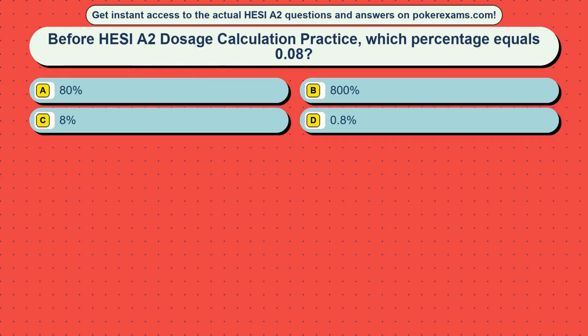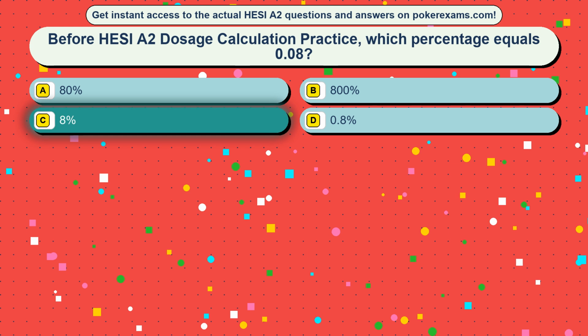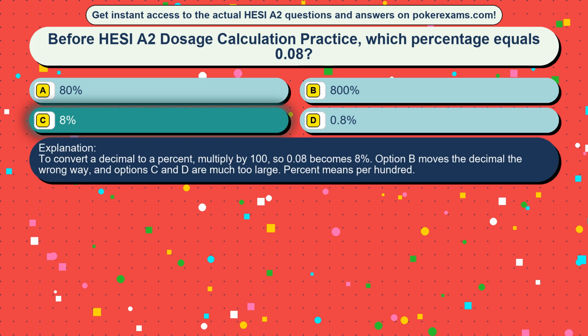Question 35. Before HESI A2 dosage calculation practice, which percentage equals 0.08? Option A, 80%. Option B, 800%. Option C, 8%. Option D, 0.8%. The correct answer is option C, 8%. To convert a decimal to a percent, multiply by 100, so 0.08 becomes 8%. Option D moves the decimal the wrong way, and options A and B are much too large. Percent means per hundred.